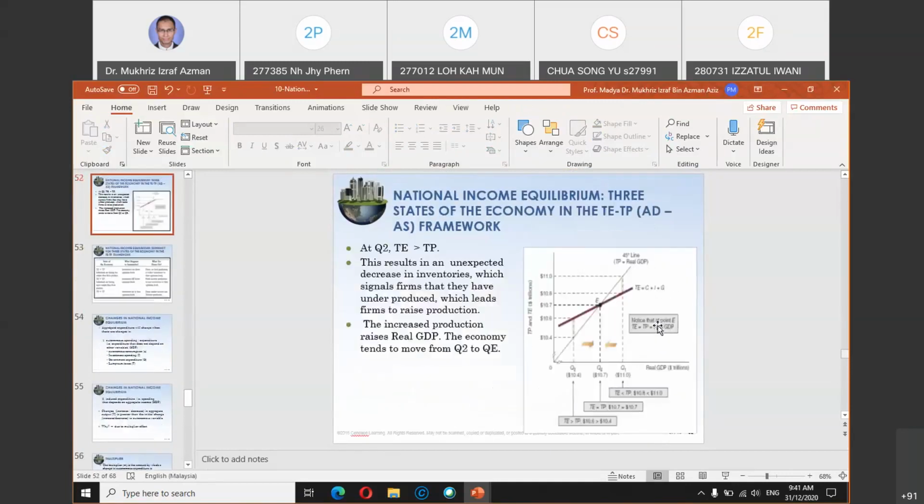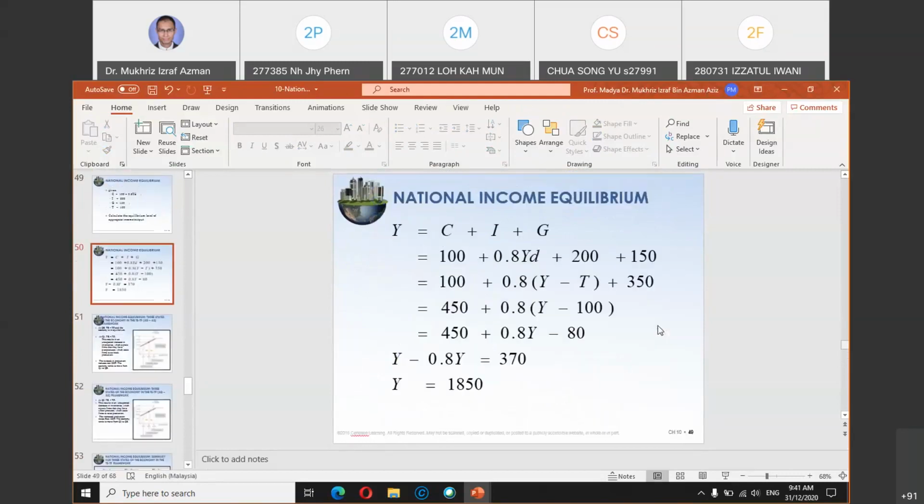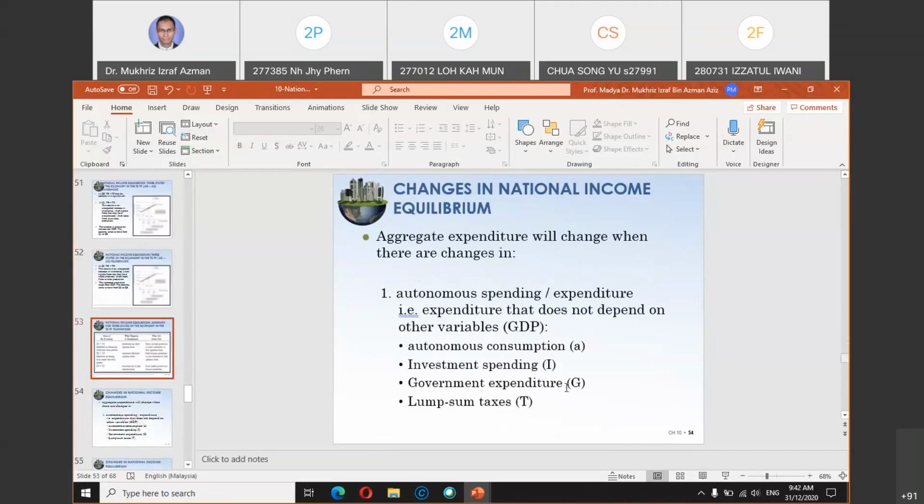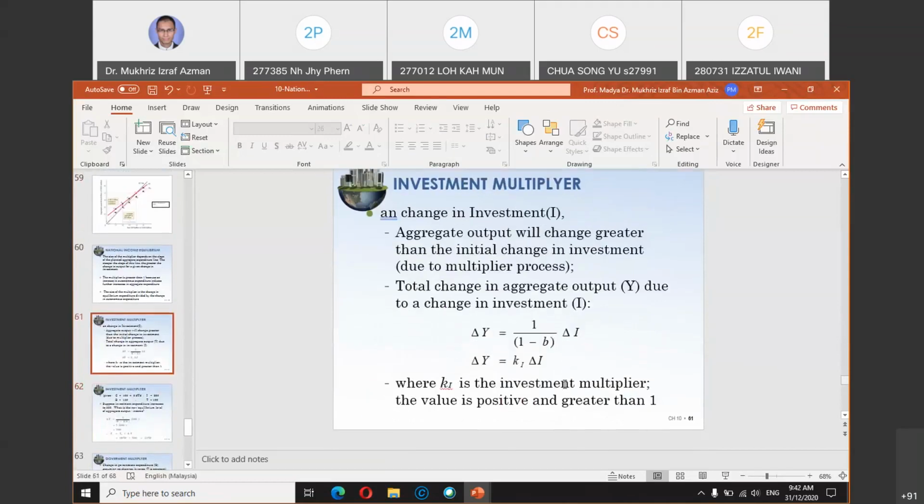I've shown you one example, C plus I plus G. You have the C value just now, you have the I, you also have the G, and Y D is equivalent to Y minus T. So the value of T you substitute, you will get all of D in terms of Y. So you can bring Y to the left, solve for Y, you get Y equals 1850. So 1850 here is the value that you need to find.